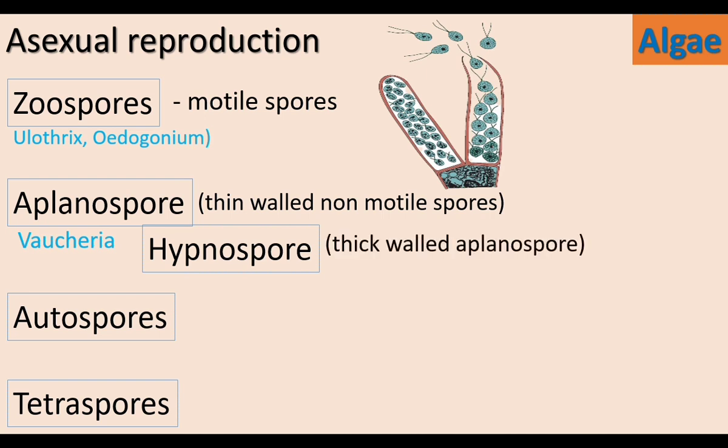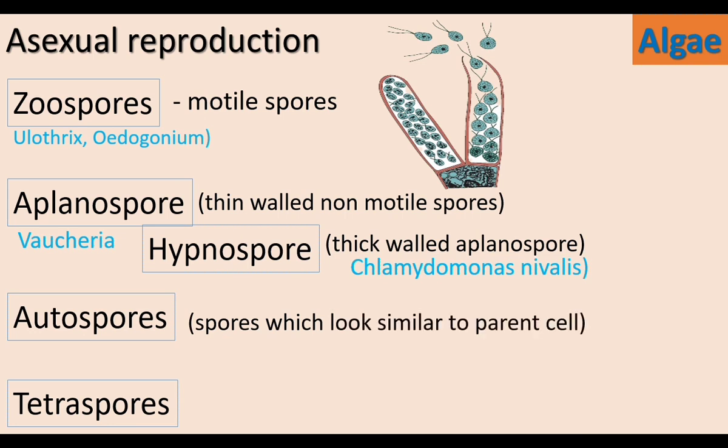Hypnospore is produced by Chlamydomonas nivalis. Chlamydomonas nivalis lives in extreme condition. It grows on ice. It produces thick-walled aplanospores. The thick-walled aplanospores are hypnospores. Some algae produce autospores. The spores look like the parental cell. Example, Chlorella.